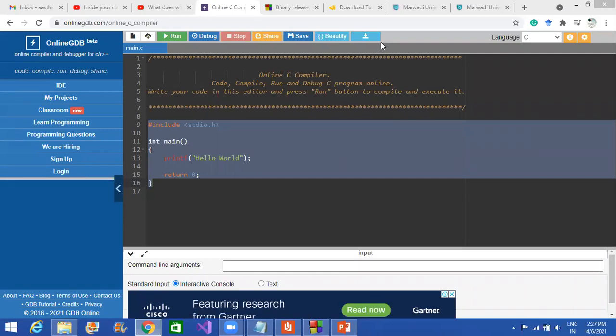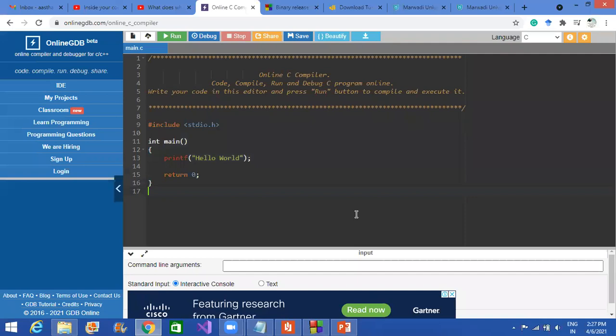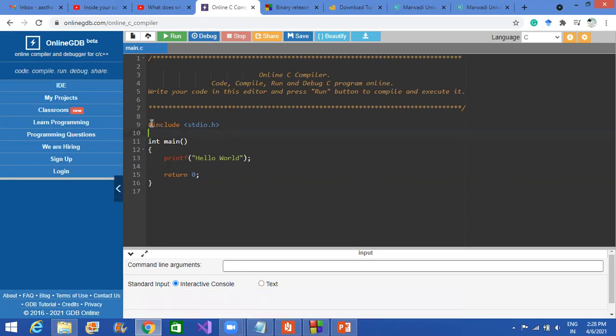Okay. I will be using CodeBlocks as I have the IDE installed in my system. So today we'll learn the basic structure of C programming, that is, how you actually type a C program. Here the first step written is #include <stdio.h>. For writing any C program, you need to include the header file.